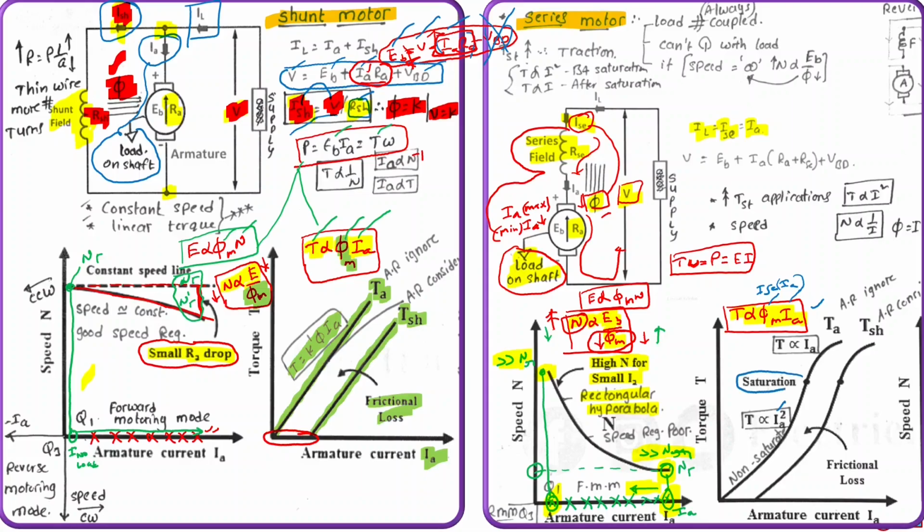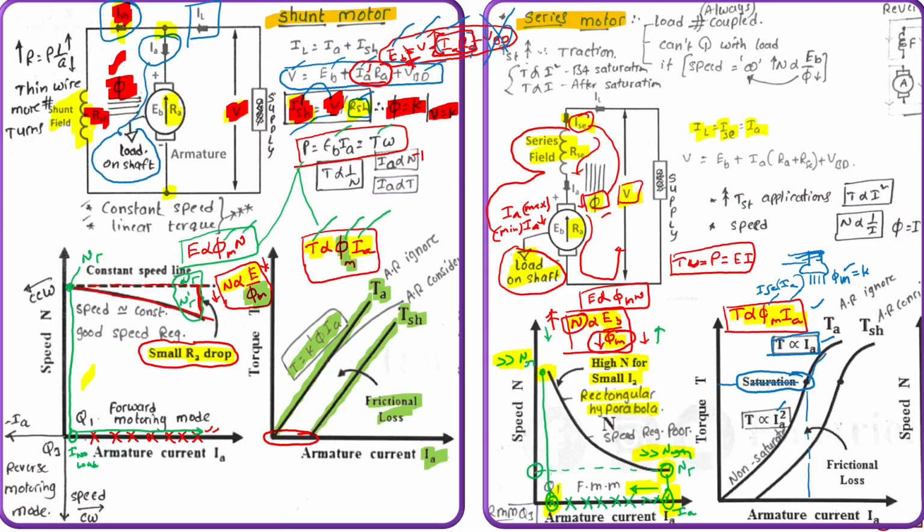And this is the position of saturation of the series field pole. The pole which is carrying the series field winding will get saturated. So this is the position where it may get saturated. Once the series field pole is saturated, the flux generated by this machine will be constant. So afterwards, the torque will be directly proportional to only armature current, which is load current.